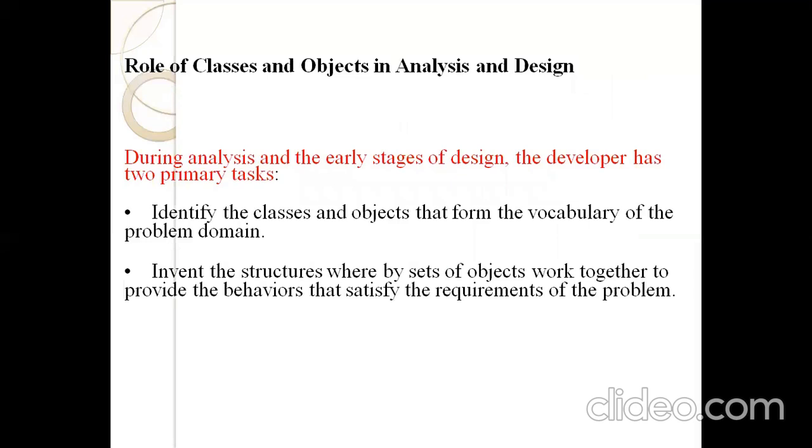Next one, the role of classes and objects in analysis and design. Suppose for developing any system, we first perform the analysis, that is, what is meant by the application and what operations are performed in the application. Next, after analyzing, you design the particular application. During the analysis and the early stage of design, the developer performs two primary tasks. The first one is to identify the classes and objects that form the vocabulary of the problem domain.